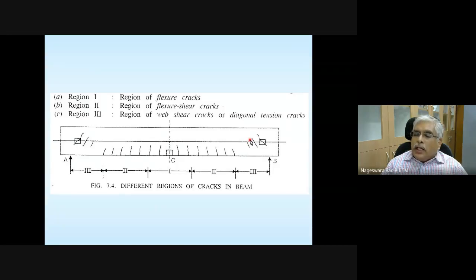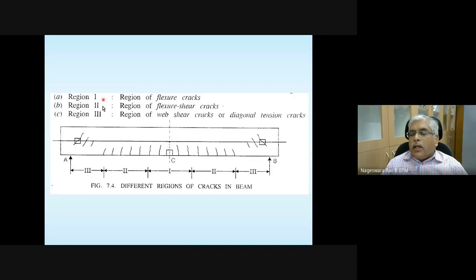Normal stress due to bending is going to be almost 0. In this region, you will see cracks like this. These are diagonal tension cracks, almost close to 45 degrees, or you can also say shear cracks. Okay, any questions?